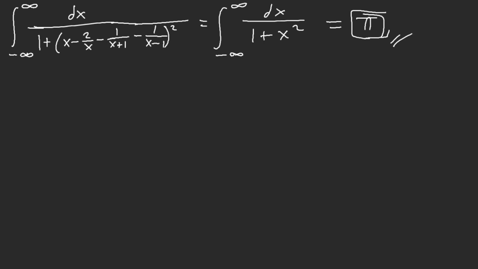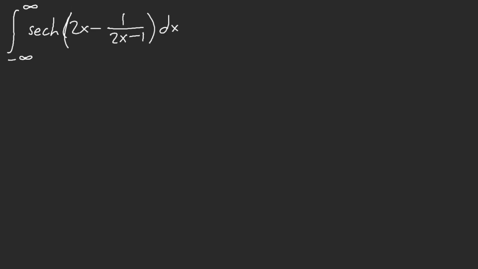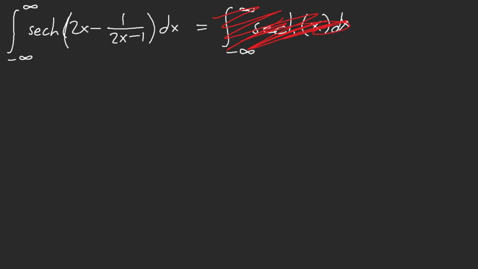So this is true. Now, what does this integral equal? If you say that this integral is equal to hyperbolic secant of x, you are incorrect. This is wrong. You have mistaken your usage of Glasser's master theorem. You cannot use Glasser's master theorem, and let me tell you why. This is because we have a 2x. You cannot do that.